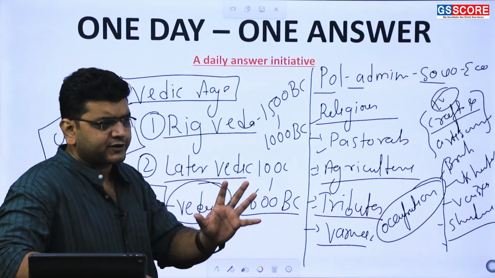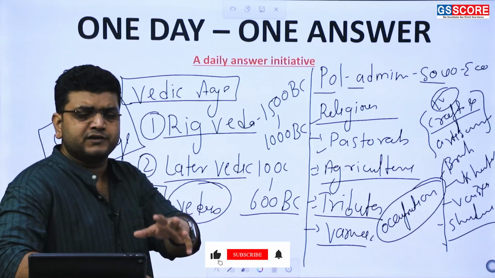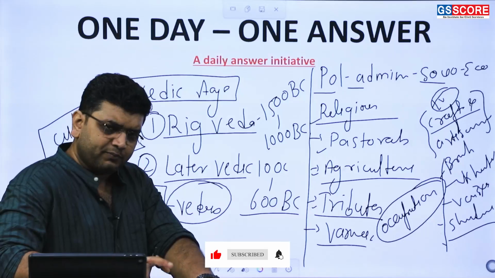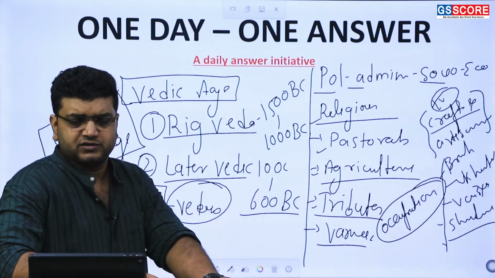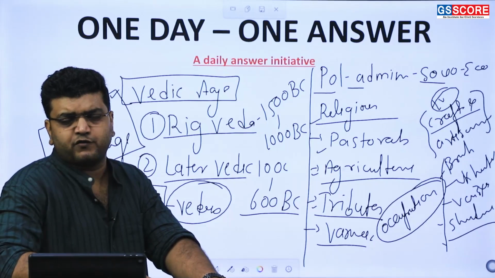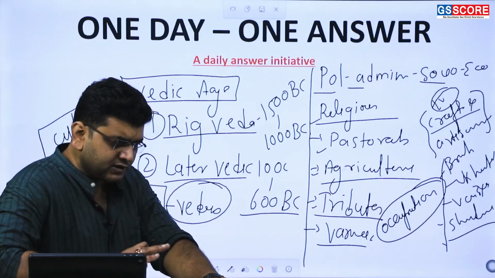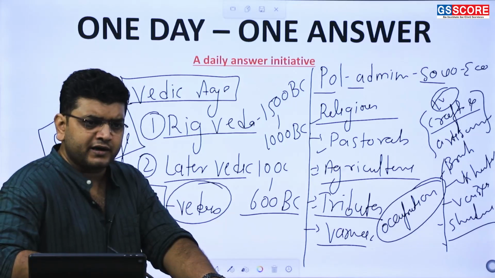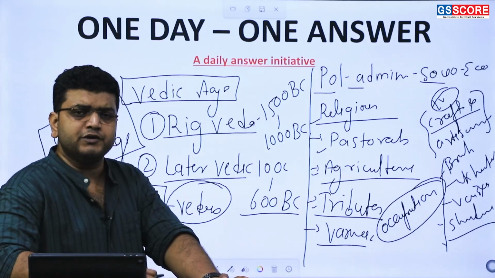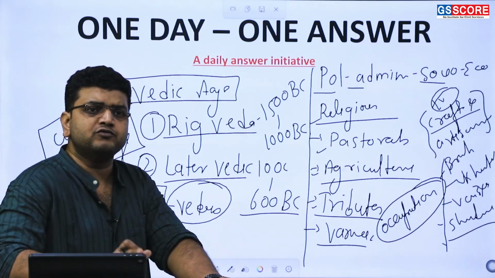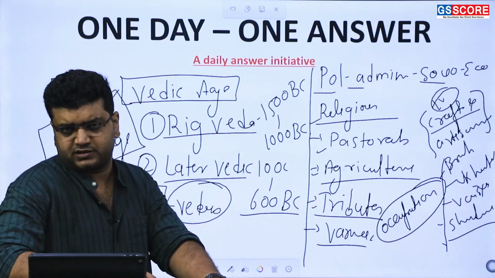And when there is territorial expansion, the political and administrative nature becomes prominent, and that we can see as a transformation in the later Vedic period. In the later Vedic period, the political nature of the Vedic period changed. Now the Rajan had more powers due to the territorial expansion under him, and he was saying that due to my position, my efforts, the expansion was possible, and the people engaged in commercial activities had an increase in their activity due to the new territories. So you people have to submit to my authority, you have to give more tributes to us.